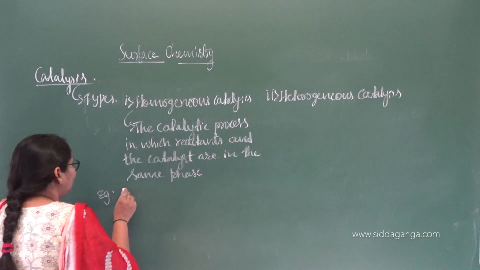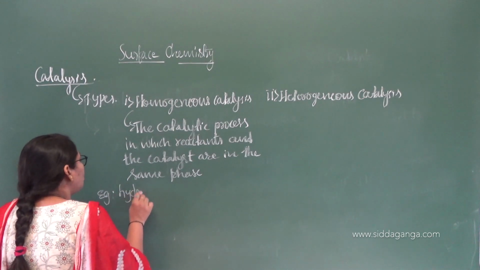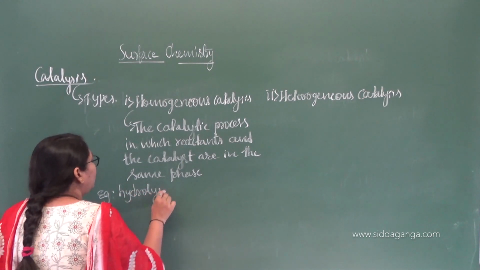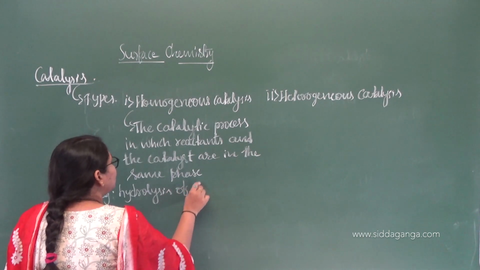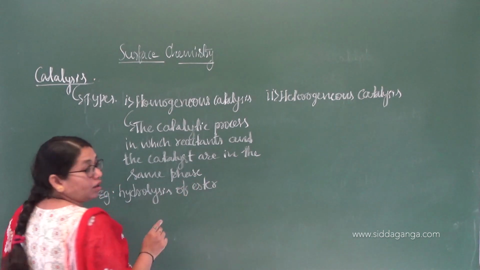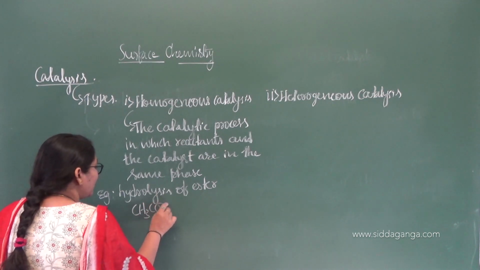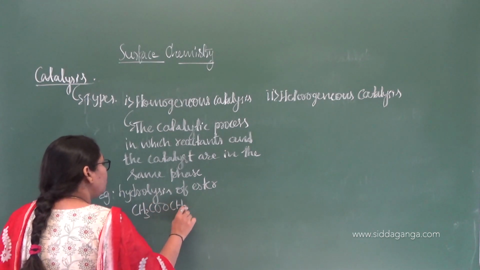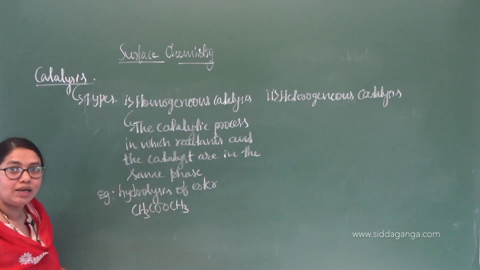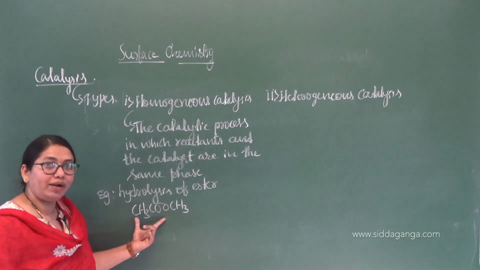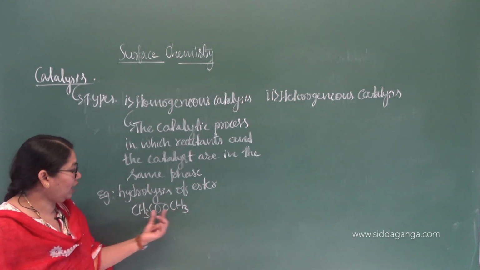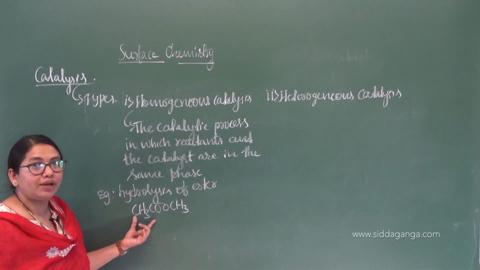Homogeneous catalysis, for example hydrolysis of ester. You know the meaning of ester. When a carboxylic acid reacts with an alcohol in the presence of concentrated sulfuric acid, it forms an ester. What ester is it? Methyl acetate, a simple example I have taken.